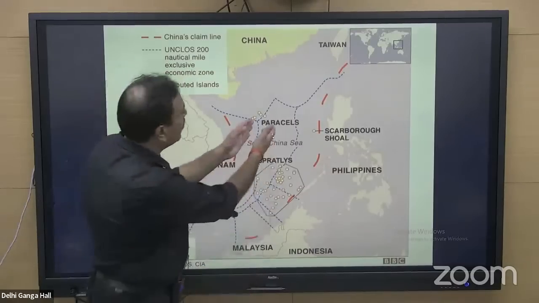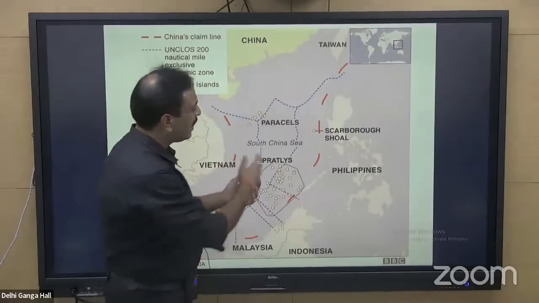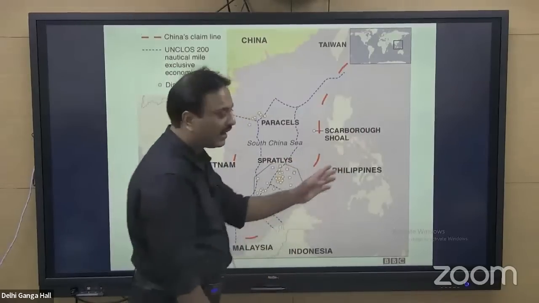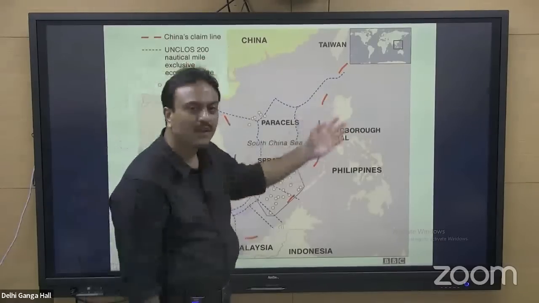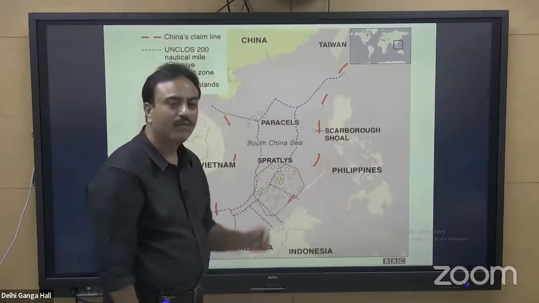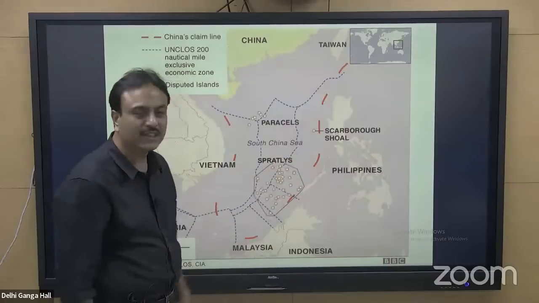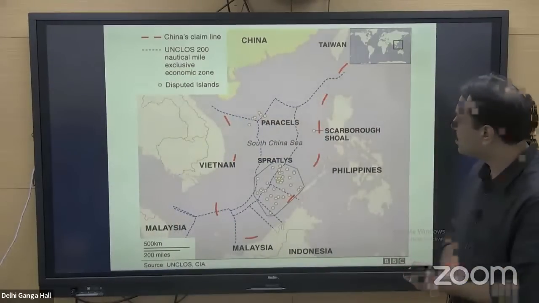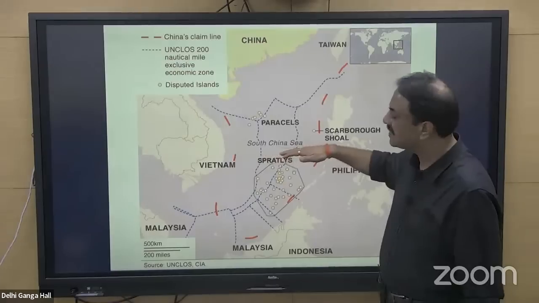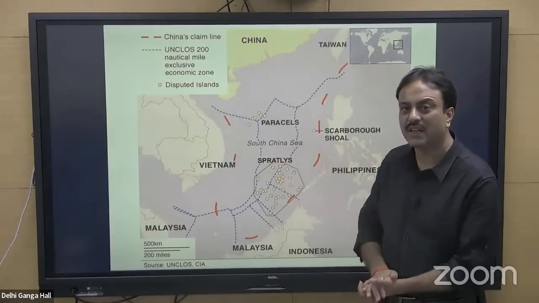In the same way, here we have Paracels Island. Here we have Scarborough Shoal. They are disputed between China and Philippines, China and Vietnam. So this region, that is Spratly Islands. However, the question was asking about South China Sea. So this particular region, South China Sea, also remains at the center of discussion.